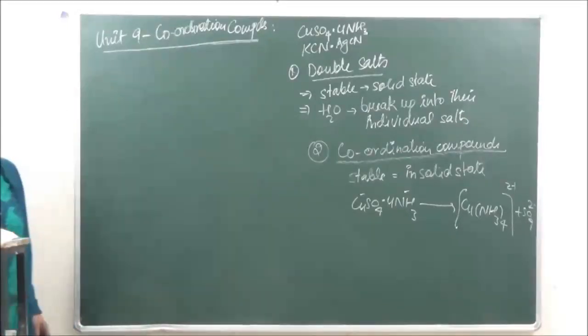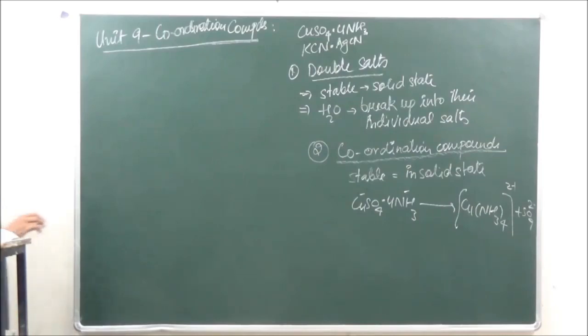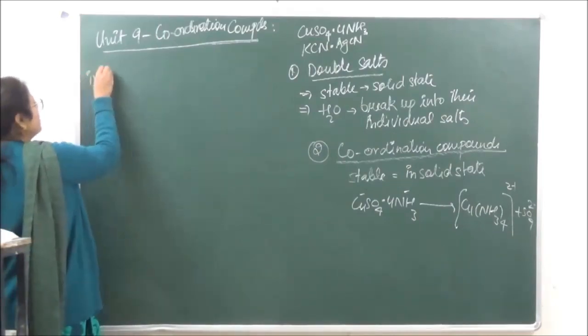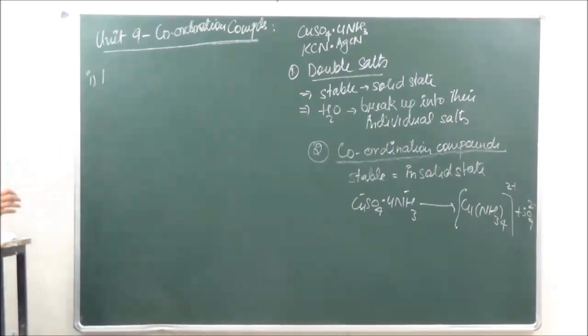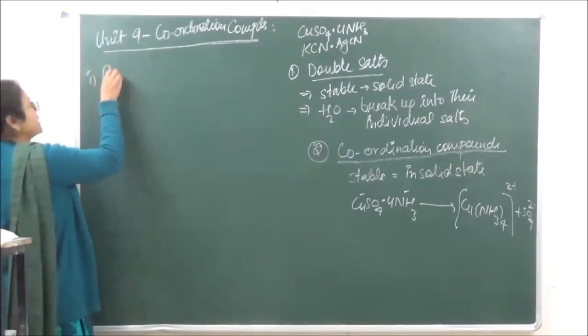Now, when we are talking of the stability of a compound, we classify the coordination compounds into two. When we are classifying them on the basis of stability, the first type of coordinate compounds are known as perfect or penetrating.